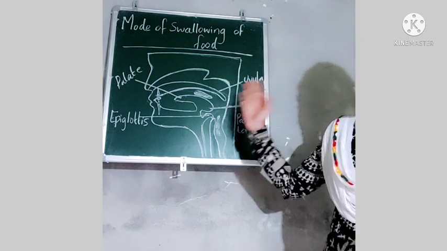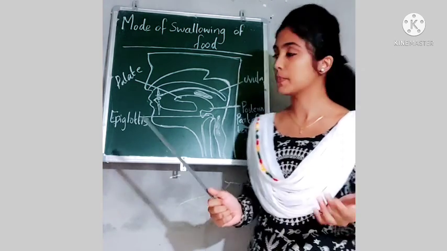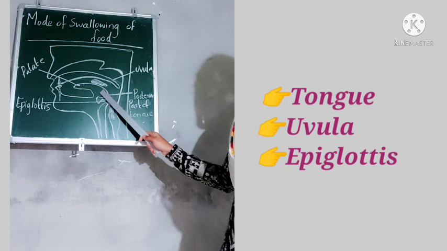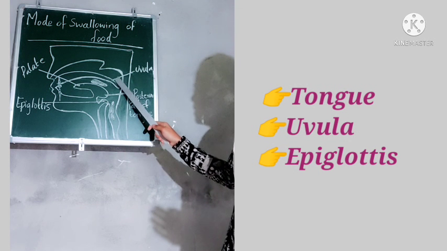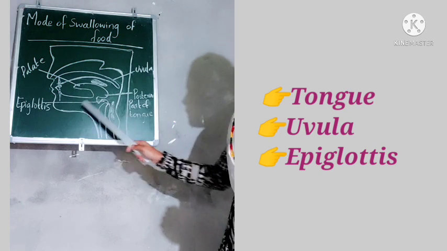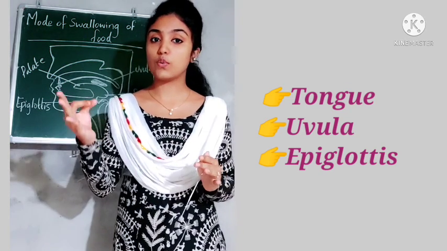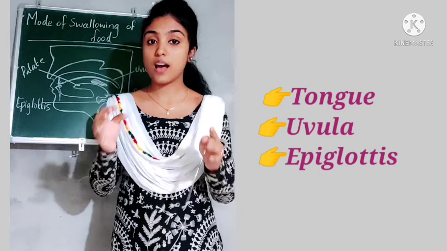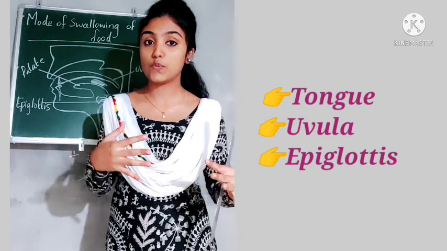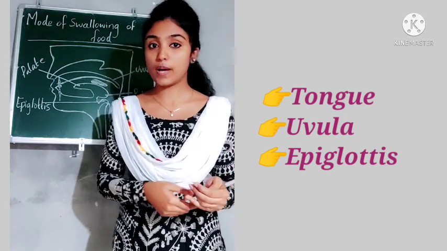Here you can see there are three parts that help in maintaining this accuracy. So which are those parts? One is our tongue. Then here you can see the uvula. And the third part is the epiglottis. So these three parts, that is tongue, uvula and epiglottis, have a main role in maintaining the accuracy of the route of food, or for directing the food into the food pipe.